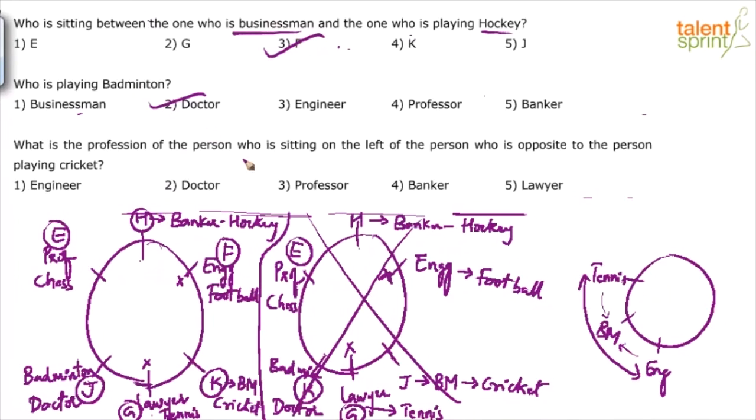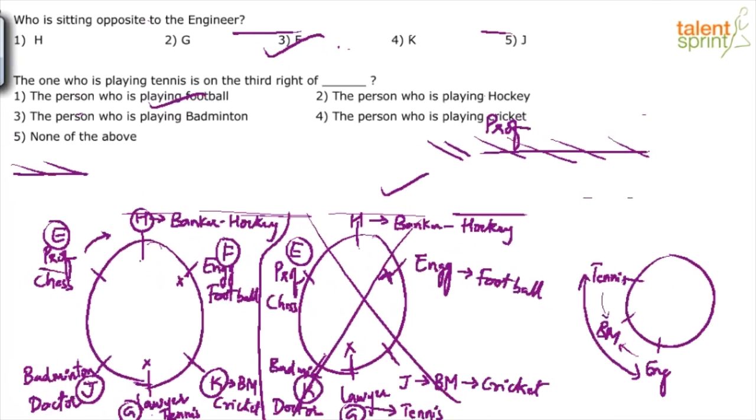What is the profession of the person who is sitting on the left of the person who is opposite to the person playing cricket? Now look at that. First of all, find out who is opposite to the person playing cricket. Businessman is playing cricket. Opposite to businessman is this professor. So this part can be replaced with professor now. Now read the question. What is the profession of the person who is sitting on the left of the professor? Left of professor is banker, right? So answer should be banker, option 4.